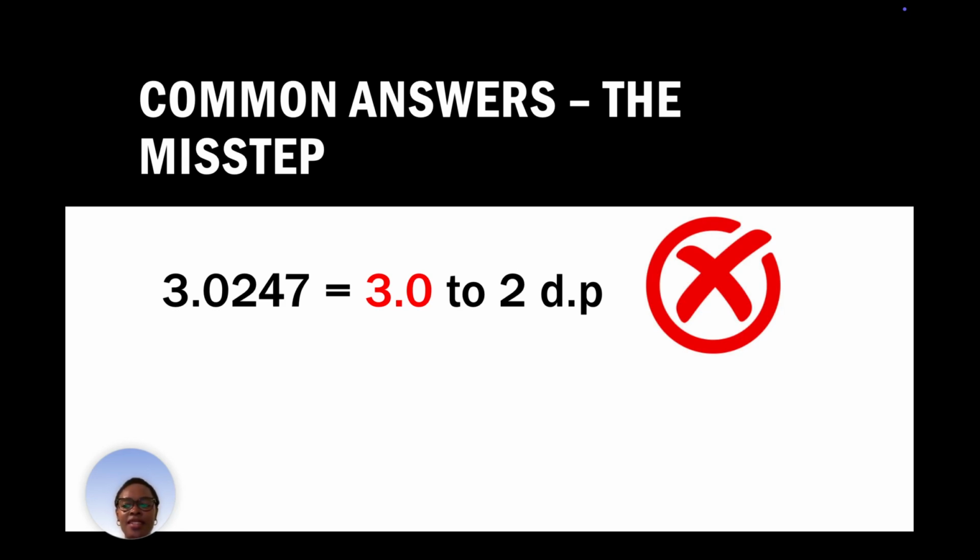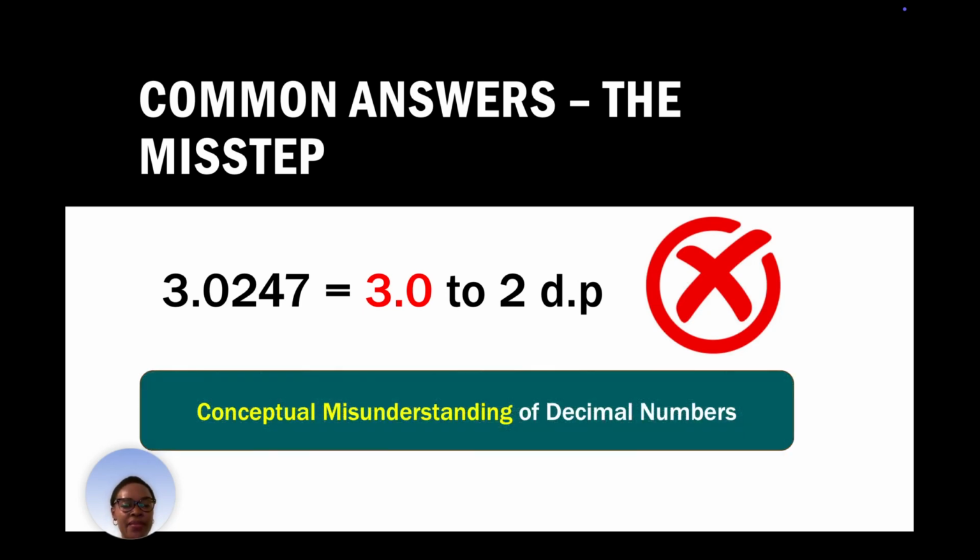Let's analyze it. So looking at what the student has done, you can say that the student understands that they have to round to two decimal places, which is good. But the student has counted two decimal places incorrectly, starting from the digit 3. All right, so that would suggest that the student has a misunderstanding of the components of a decimal number. So the student has a conceptual misunderstanding of the components of a decimal number.